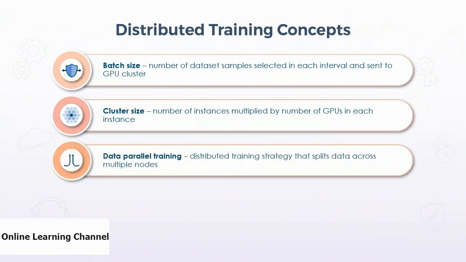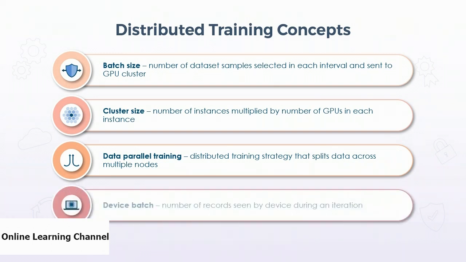Data parallelism is another concept. It is a distributed training strategy that splits the dataset across multiple nodes. Each node receives a different dataset, makes its own calculations, and the results are synchronized before the next batch. We have device batch, which is the number of records seen by a device or instance during an iteration. So this device batch is a fraction of the batch size described above.